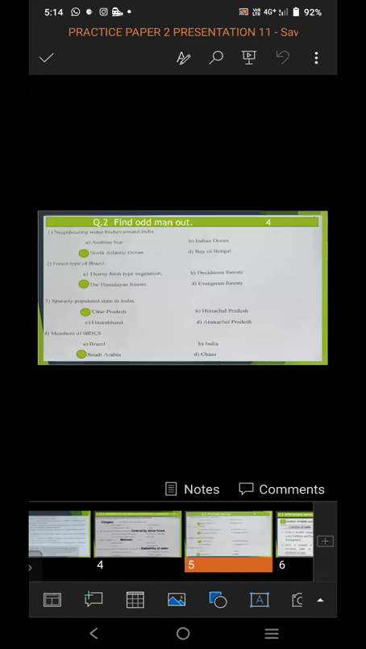In this way, you have to solve this question. Question number 2, find odd man out. It is for 4 marks and all the 4 you have to solve. Compulsory 4 questions you have to attempt. Neighboring water bodies around India, and the odd man out answer is North Atlantic Ocean. Forest type of Brazil, and for this, the odd man out is the Himalayan forest. Sparsely populated state in India, odd man out answer is Uttar Pradesh. Member of BRICS, and the odd man out answer is Saudi Arabia.